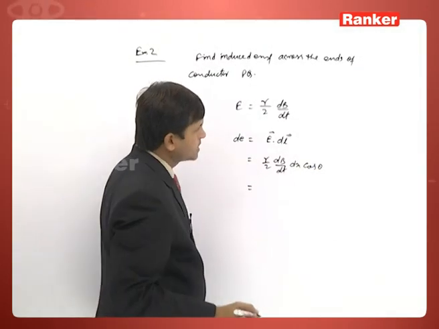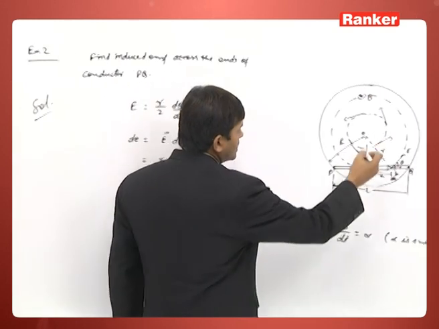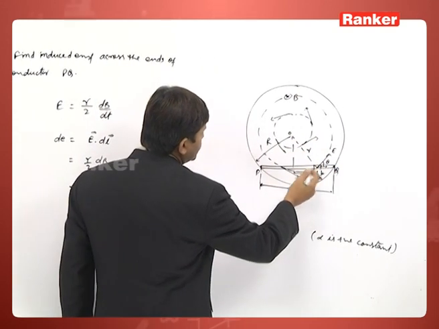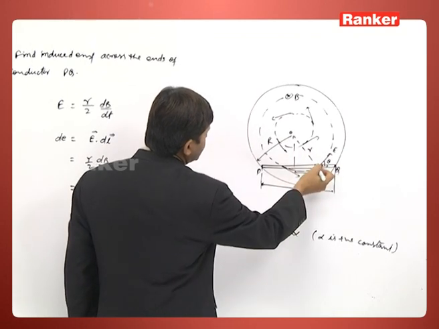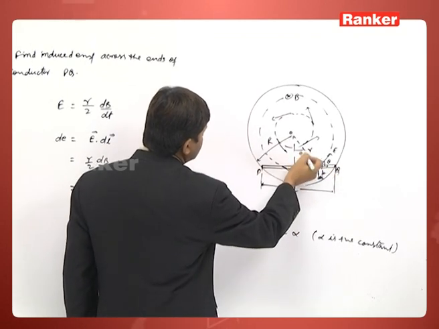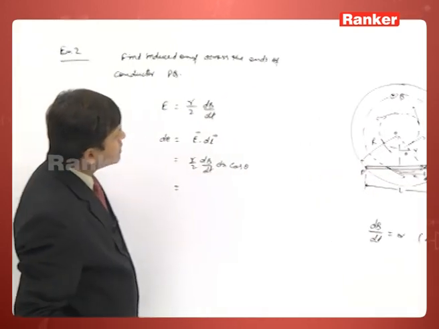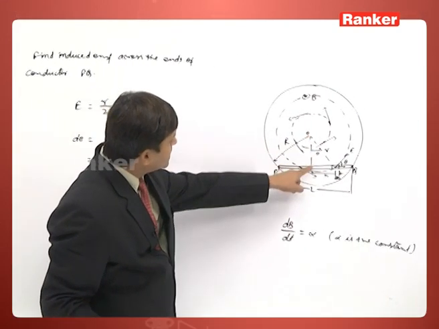Now see, this is r, this is x, and this angle is theta, this is the 90 degree angle, and this angle is also theta. So r cos theta can be said to be this length.